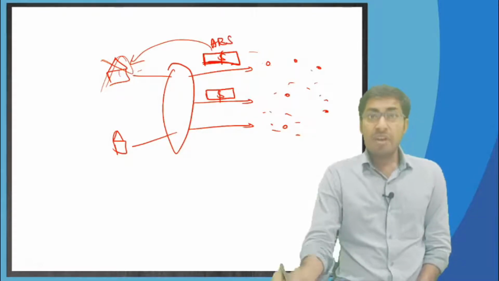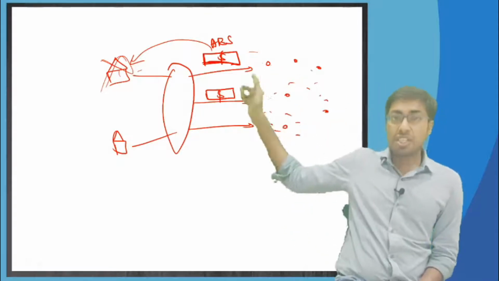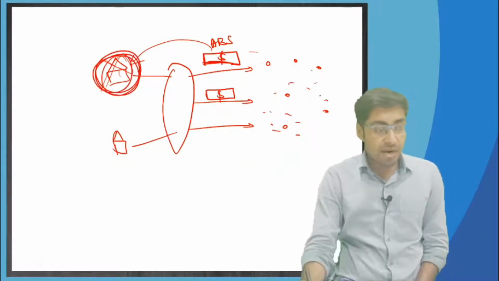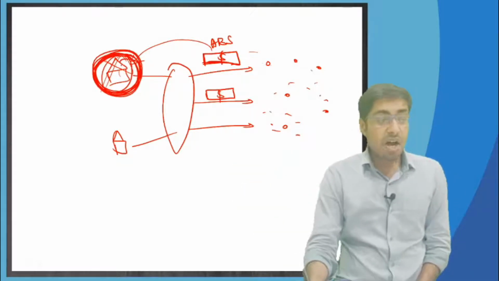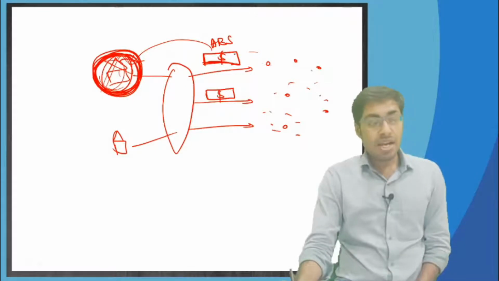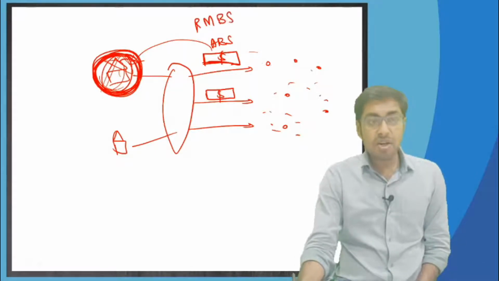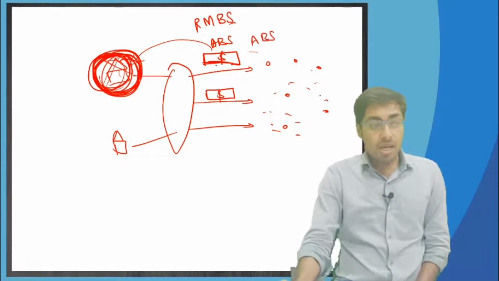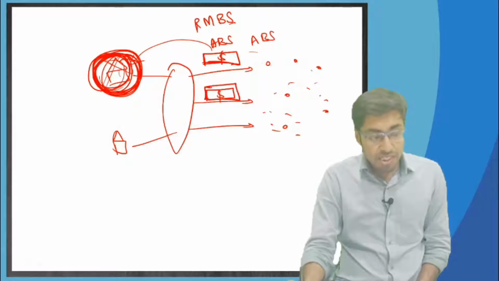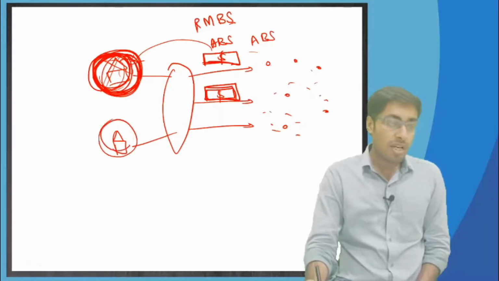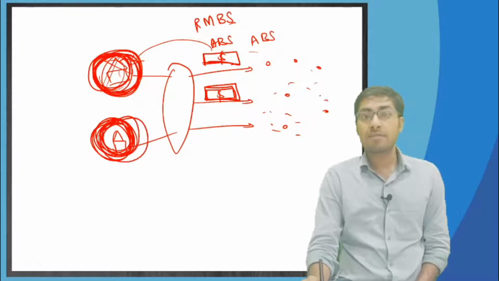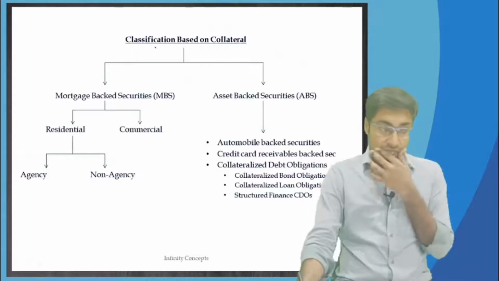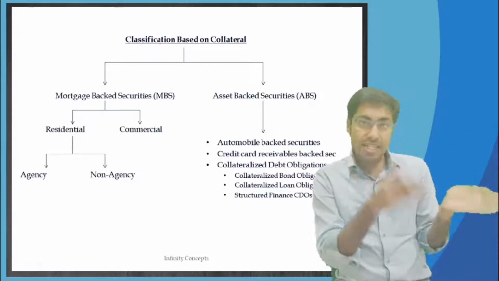Now these securities are therefore called asset backed securities. We are going to give the naming, or nomenclature, of these asset backed securities based on the assets that are over here. If these are home loans, then they will be called residential mortgage backed securities. If these are gold loans, then they will be called asset backed securities. So the name of a security depends on the collateral asset over here. This is what we are going to see. So classification is based on the collateral that has been kept.